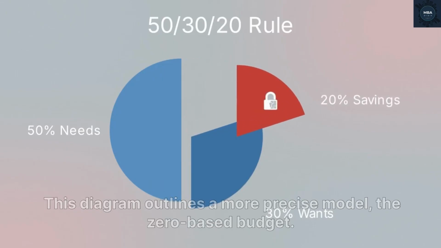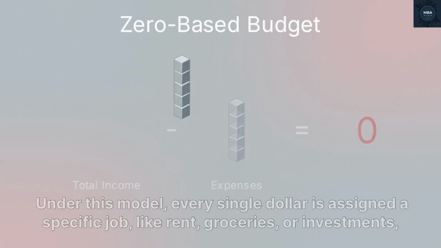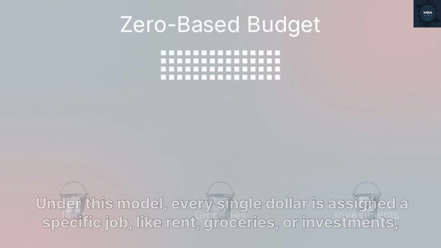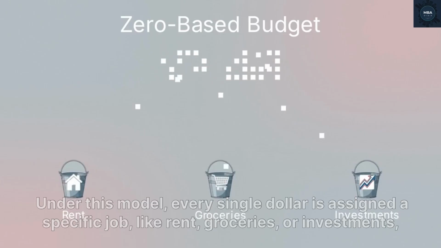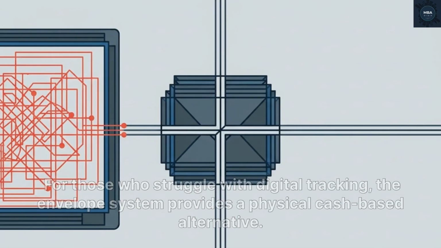This diagram outlines a more precise model, the zero-based budget. Here, your total income minus your expenses equals exactly zero. Under this model, every single dollar is assigned a specific job, like rent, groceries, or investments, before the month even begins. For those who struggle with digital tracking, the envelope system provides a physical, cash-based alternative.